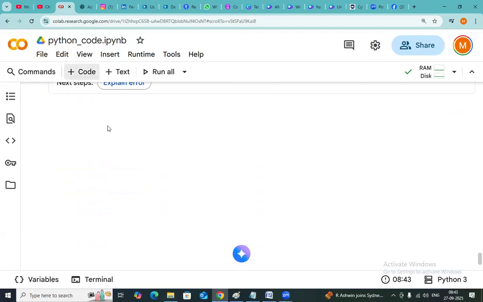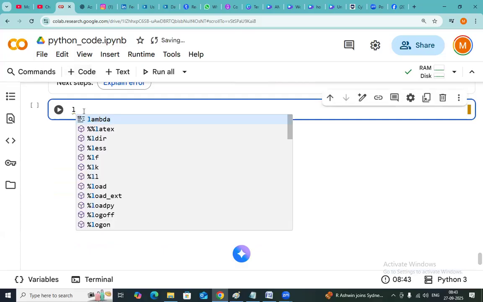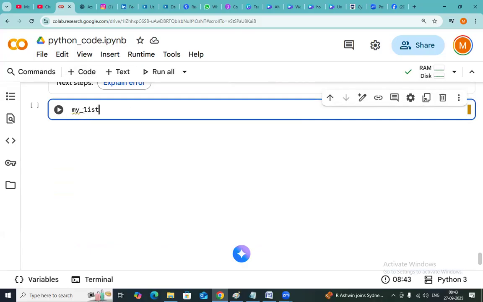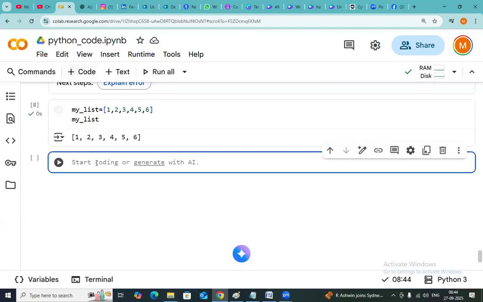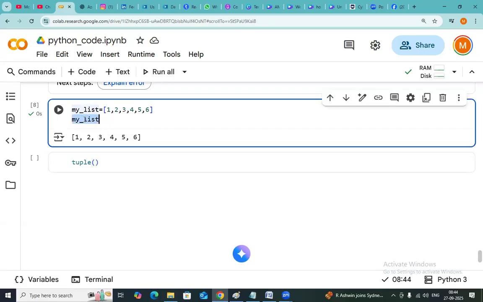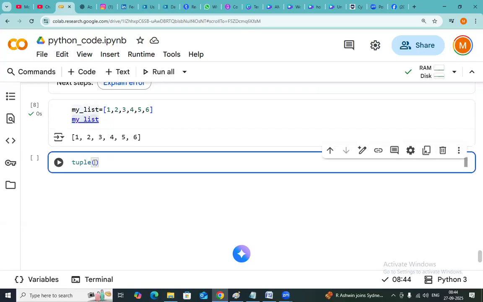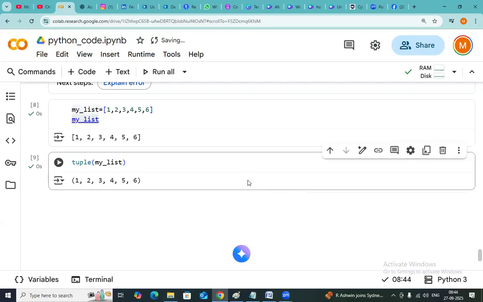Okay, let me take a list now. My list is equal to 1, 2, 3, 4, 5, 6. Let me print my list here. My requirement is to convert this list into a tuple. Tuple of my list, then automatically this data converts to a tuple. A tuple has parentheses and a list has square braces.